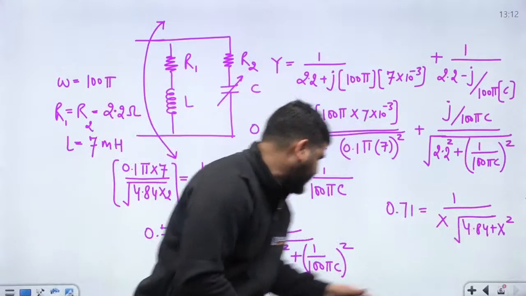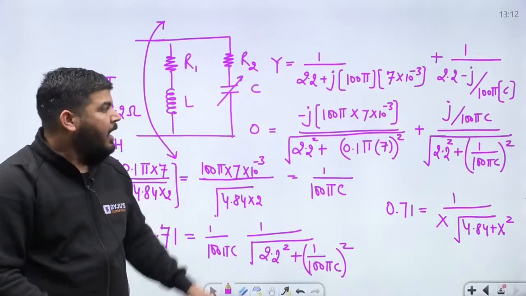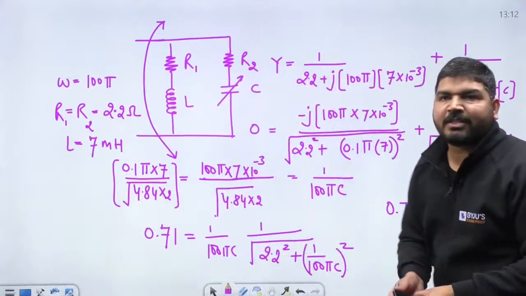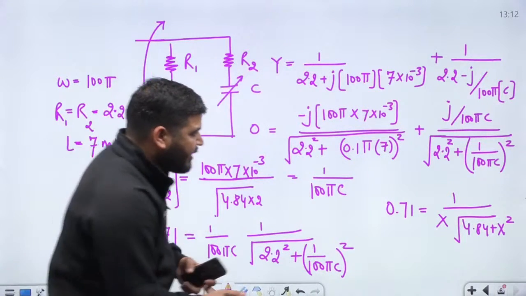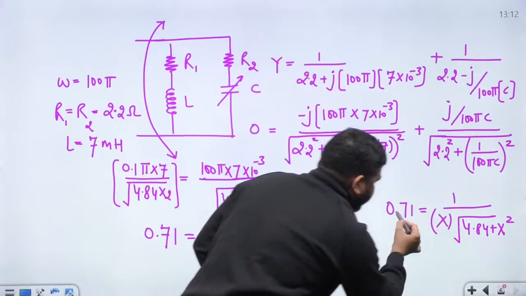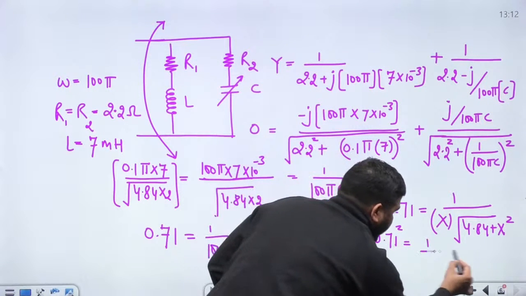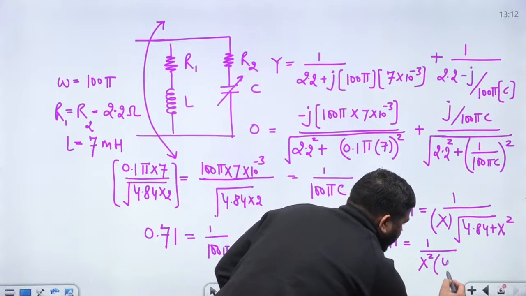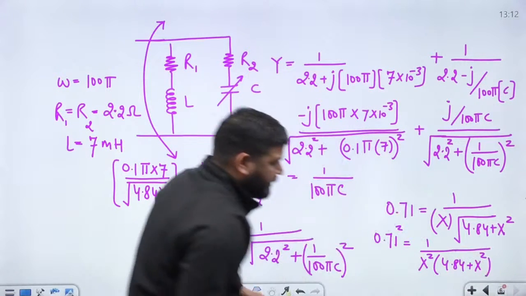Once you get the value of x, x must be equal to 1 upon 100 pi c and we can calculate the value of c. If my calculation is correct, this question was nothing, you just have to do the calculation part. So let's take the square of that. So 0.71 square is equal to 1 upon x square into 4.84 plus x square. So this is the equation now.